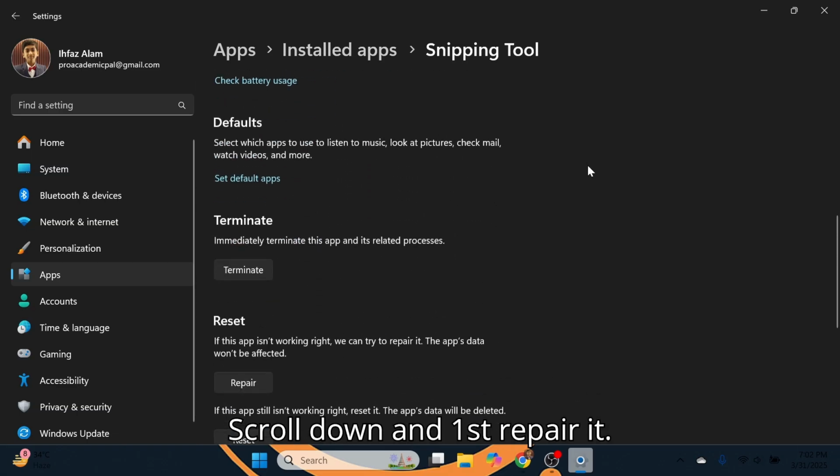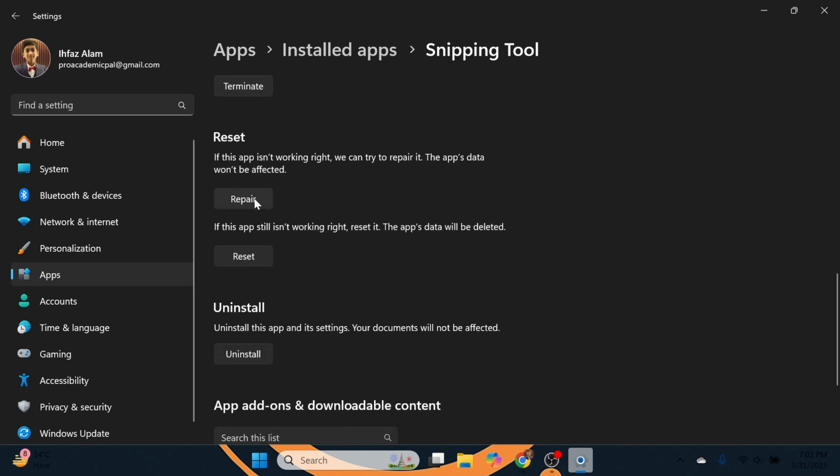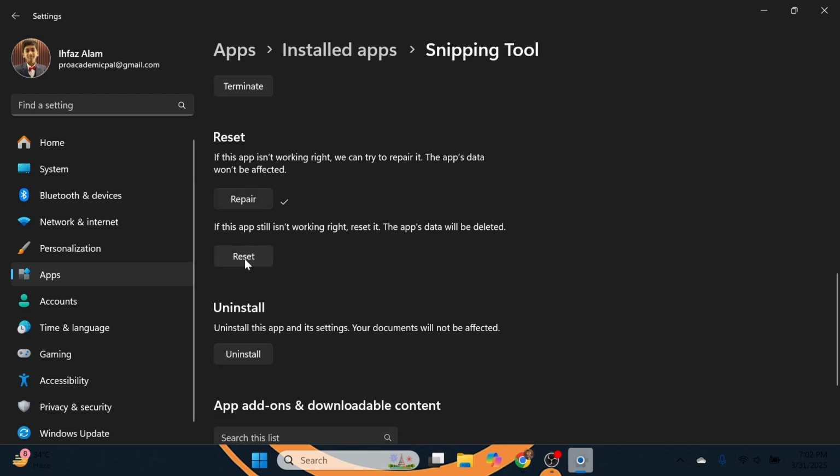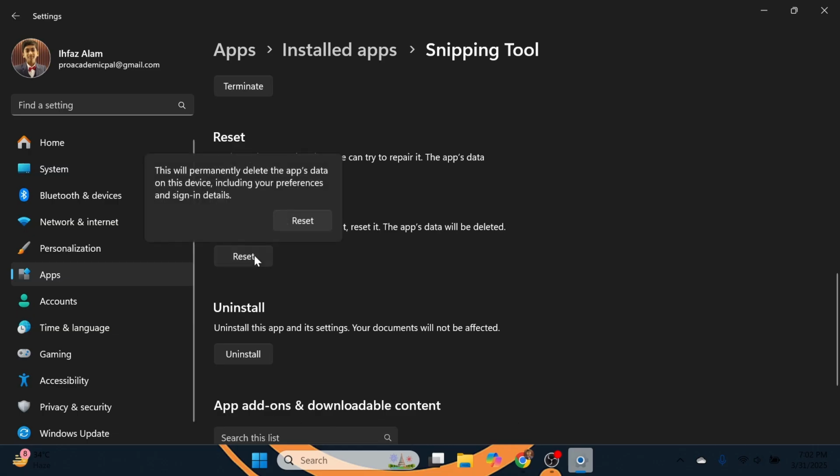Scroll down and first repair it. Then if needed, reset it.